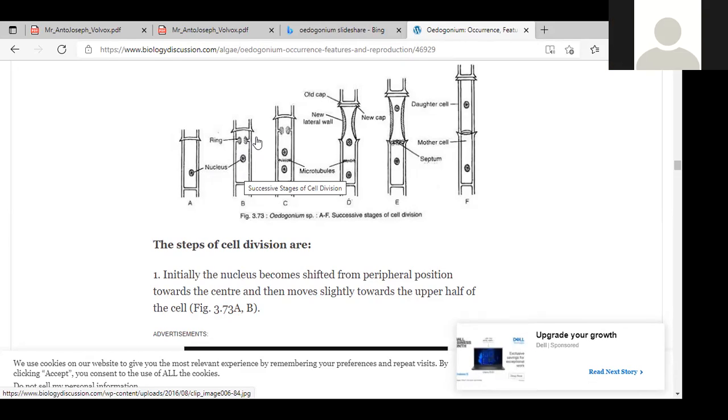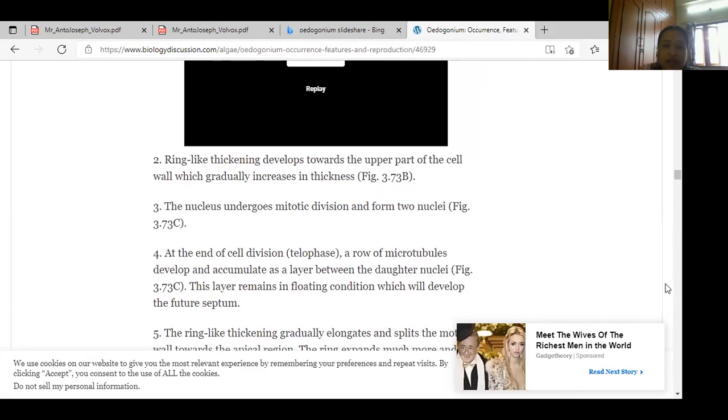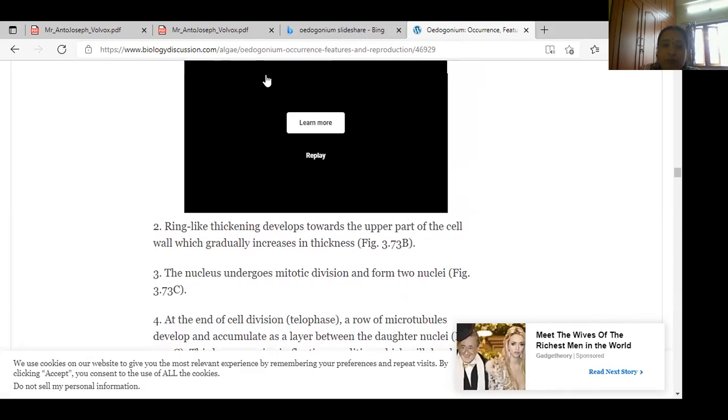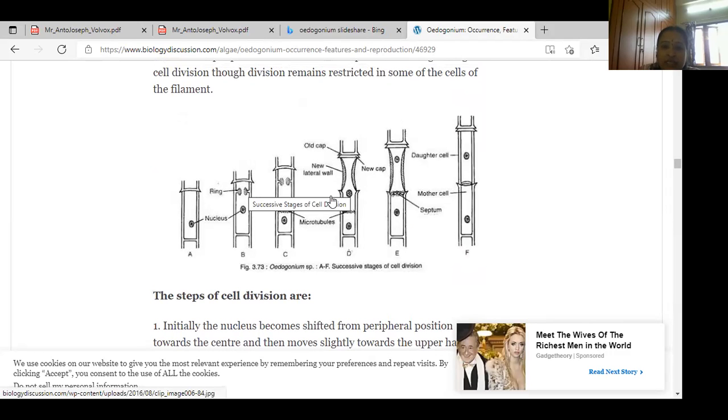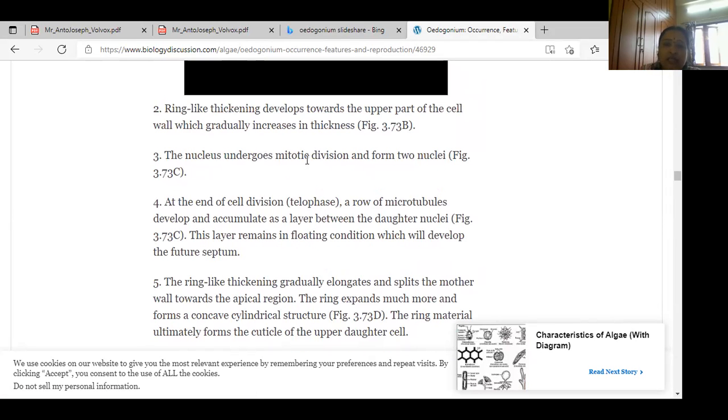It's very important. Sometimes short questions are asked on the cell division of Oedogonium. A ring-like thickening develops towards the upper part of the cell. These rings gradually thicken. The nucleus undergoes mitotic division.